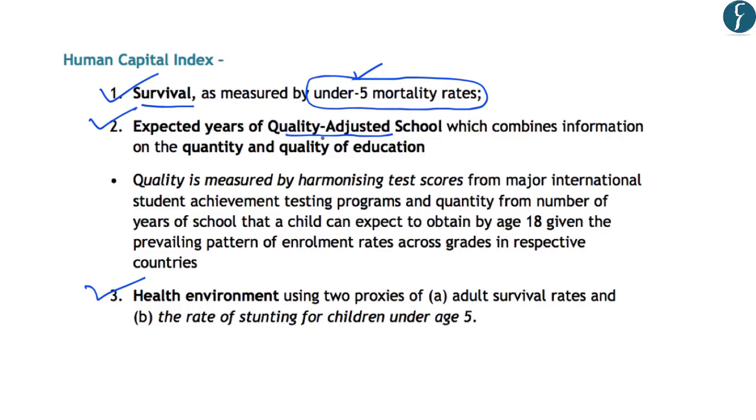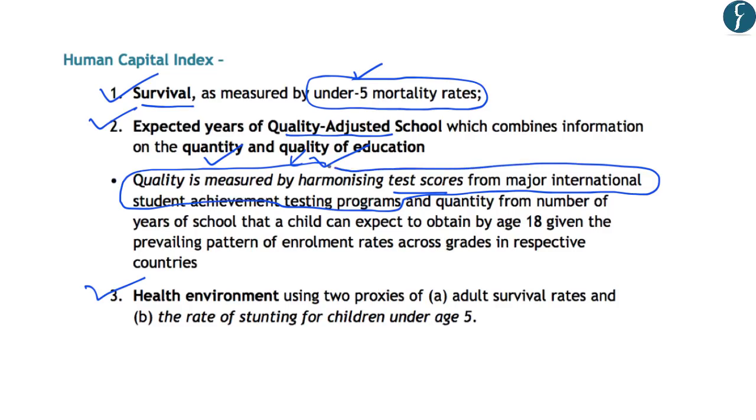And the expected years of quality adjusted school is based on both the quantity and the quality of education. Now regarding the quality of education, it is measured by test scores from major international student achievement testing programs. So these are based on some standard testing programs around the world, and their scores are compared, and based on that the quality of education is measured. And regarding the quantity of education, it is the number of years of school that a child can expect to obtain by the age of 18. So this is another factor for measuring the quantity of education.